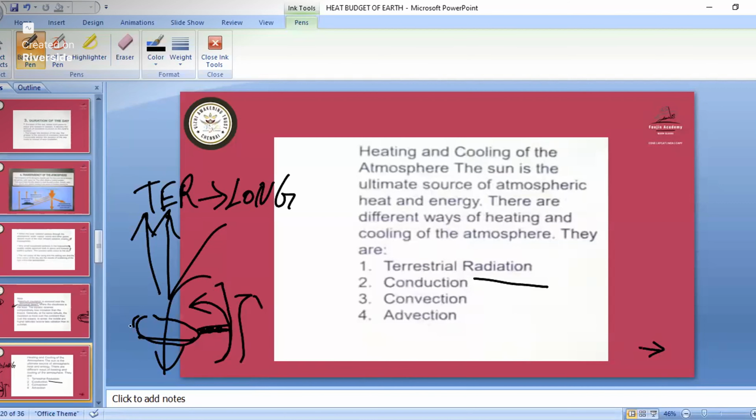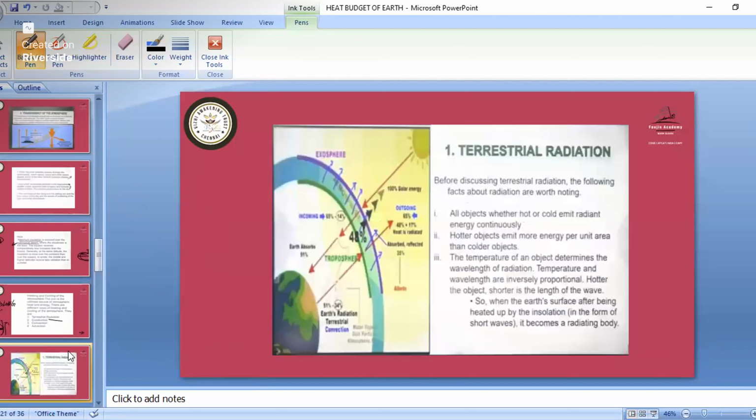We will see that later. So this is about terrestrial radiation. Terrestrial radiation is that long wave radiation which is going back to space.